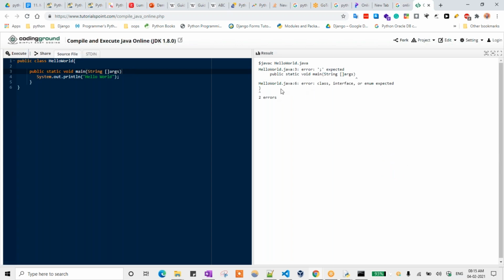Why? Because in the sixth line it is ending, but for that one it is not there, so it is showing the extra one. For that reason we need to keep that one. So we need to remember all the syntaxes in Java.